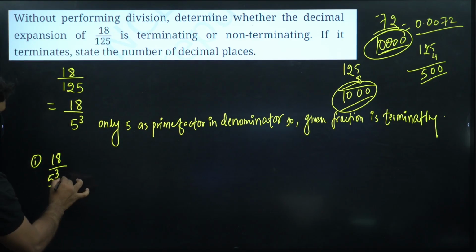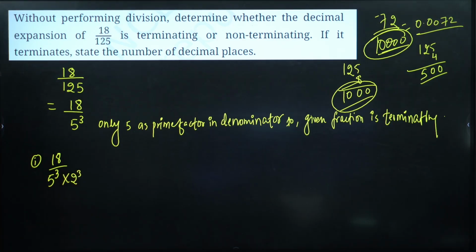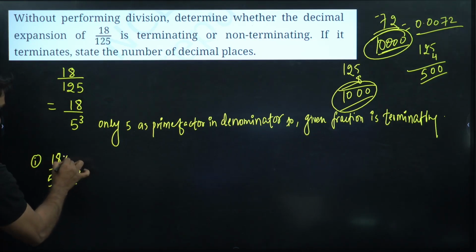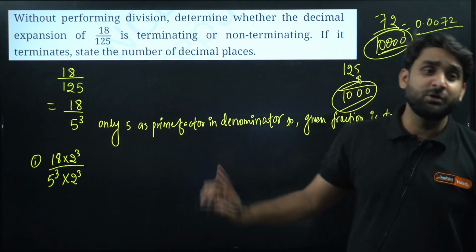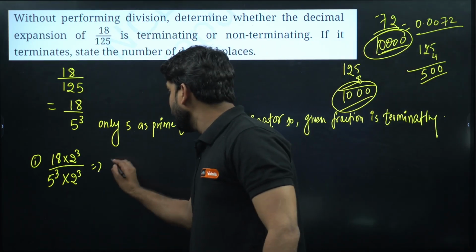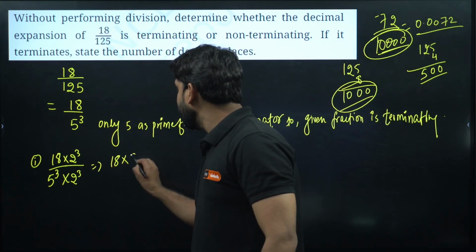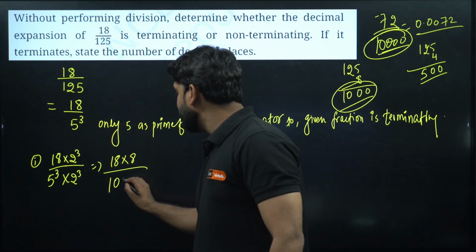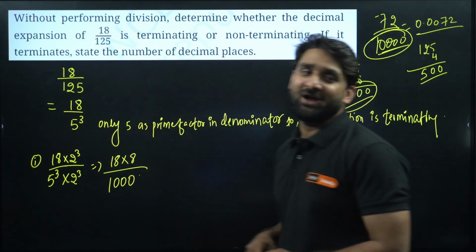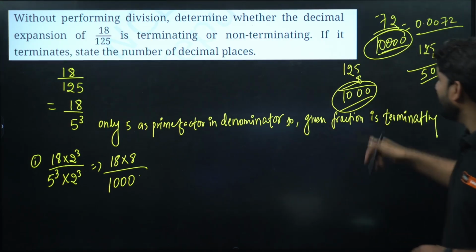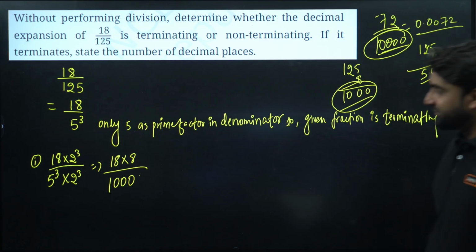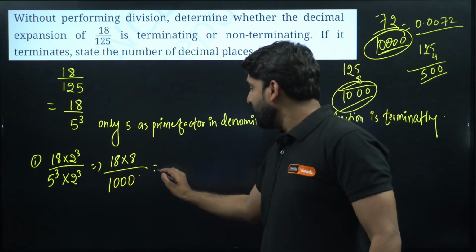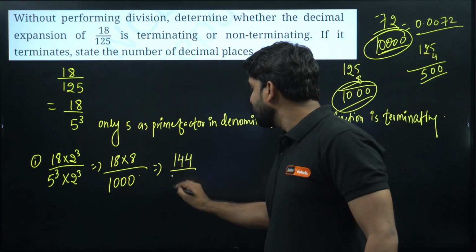So my dear champion, let's multiply 2 to power 3 in denominator. And if we are applying this operation to denominator, we will have to apply the same operation to numerator also. So what will happen? 18 into 8, this is 2 to power 3, which is 8, divided by 125 into 8, now it has become 1000, and this is what we required. And 18 into 8 is 144, right? And this is 1000.